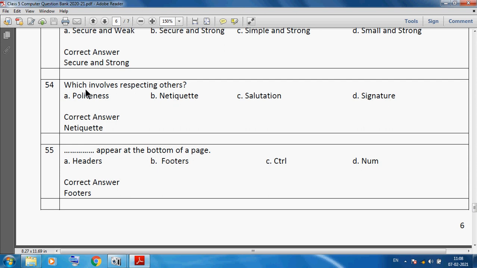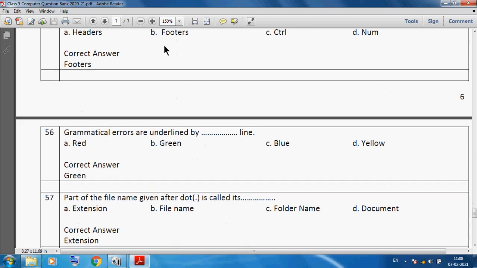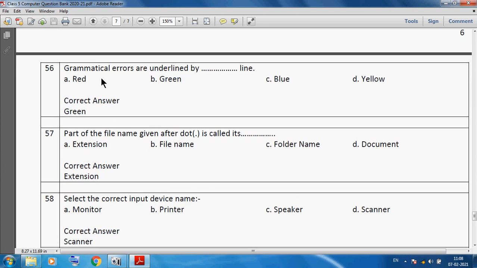Which involves respecting others? Netiquette involves respecting others. Footers appear at the bottom of the page. Grammatical errors are underlined by green lines.